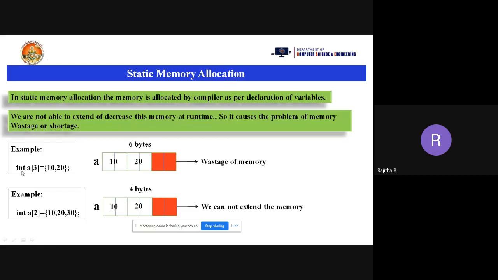Once you declare this, memory is automatically allocated at compile time. You cannot increase, decrease, or extend the memory locations. Now, to overcome this problem, we go to dynamic memory allocation.